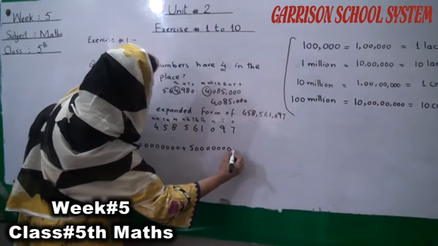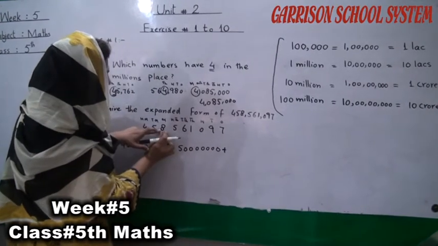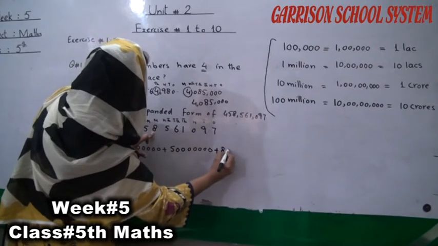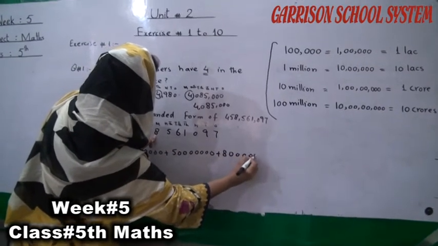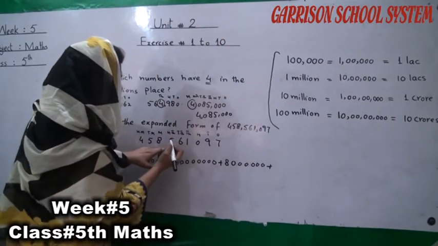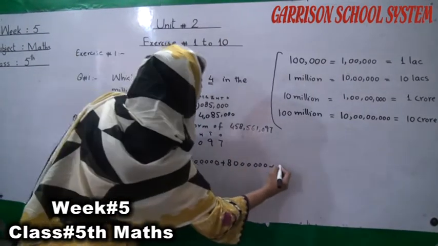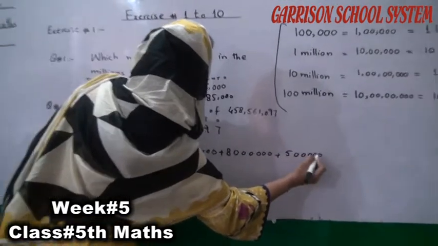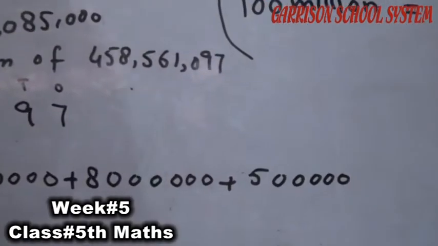Students, next, what is the value of this 8? The value of 8 is 8 million. In this way, what is the value of this 5? This 5 is in the 100,000 place, so we can write it in this way: 500,000.